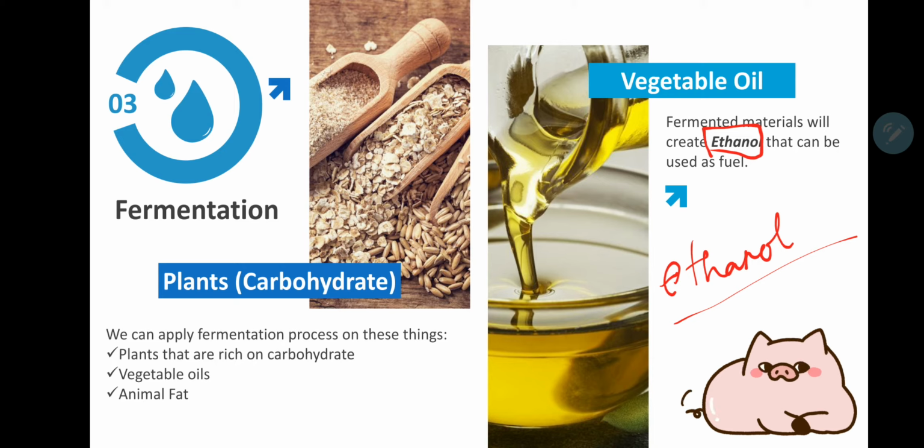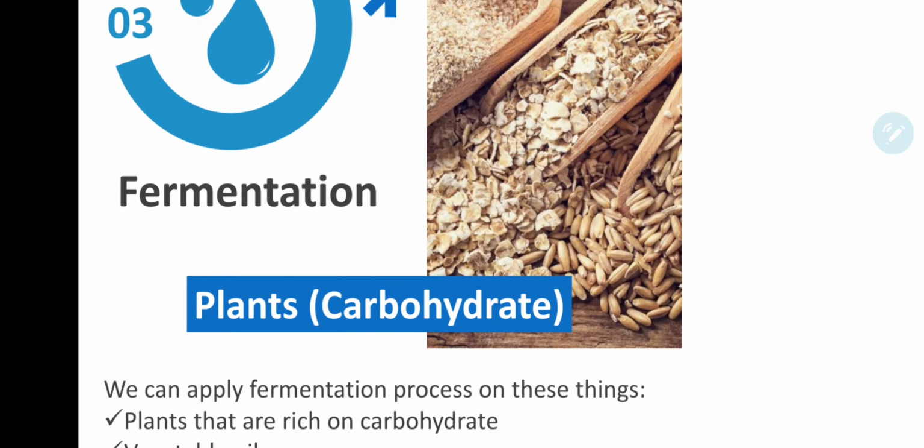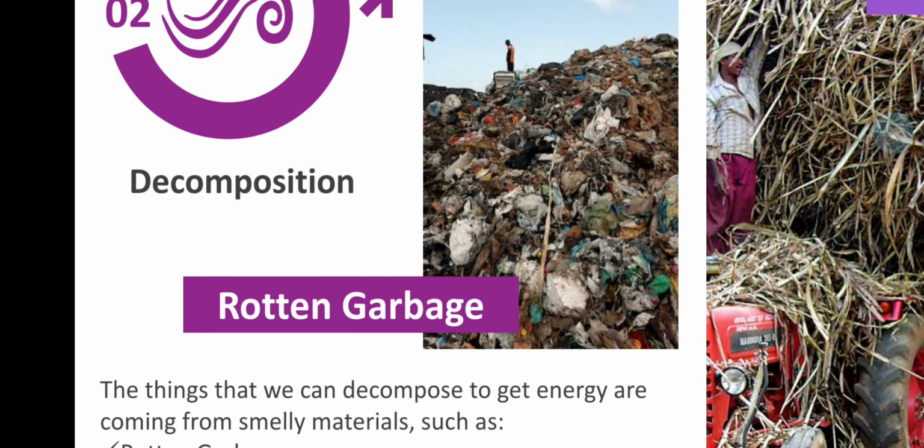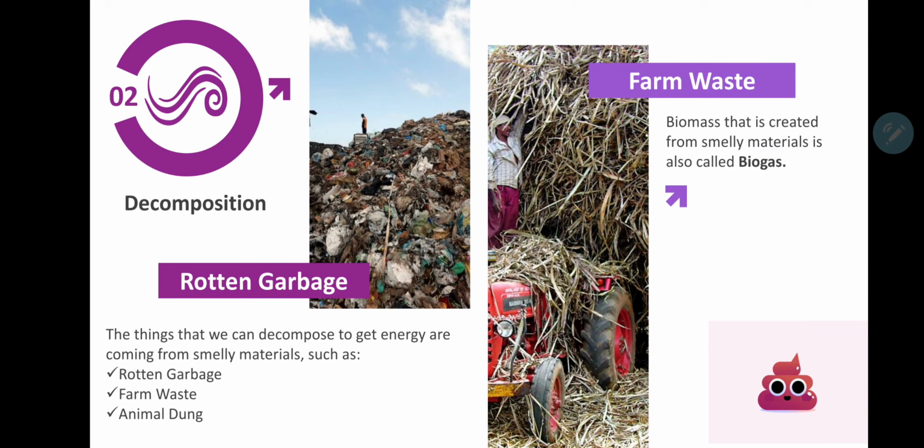Okay, that's all for today. I hope you understand. Let me review it a bit. Today we already learned about biomass. Biomass is an energy source that is coming from living things such as plants and animals. In order to get the energy from the biomass, we need to do three things. The first one is burning. The second one is decomposition. And the third one is fermentation.